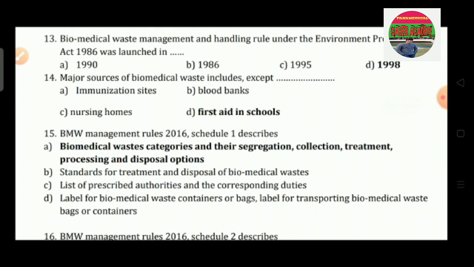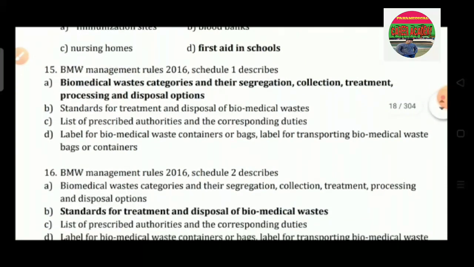Question number 14: major sources of biomedical waste include, except. Option A is immunization sites, option B blood banks, option C nursing homes, option D is first aid in schools. So the correct answer is option D, that is first aid in schools. Question number 15: BMW Management Rules 2016 Schedule 1 describes: option A is biomedical waste categories and their segregation, collection, treatment, processing and disposal options.